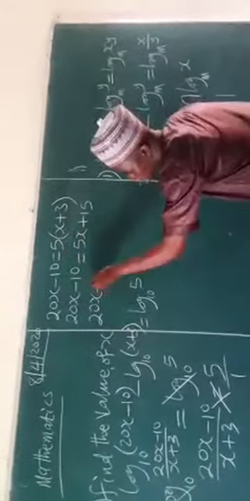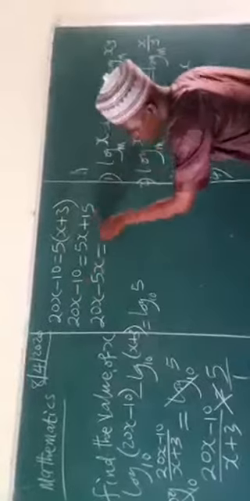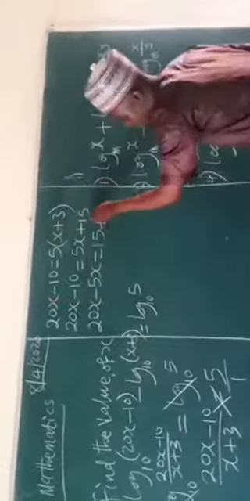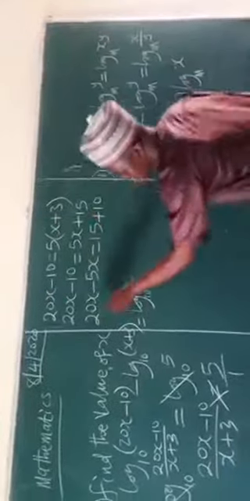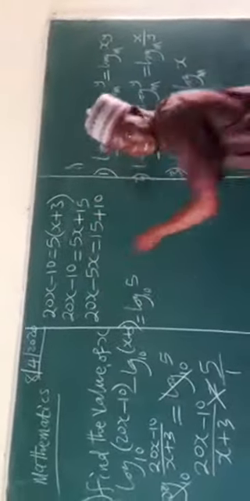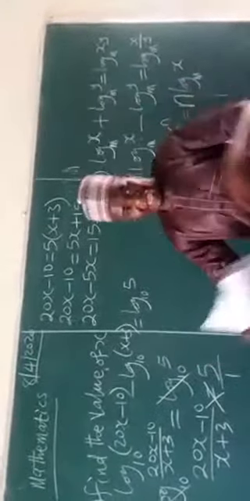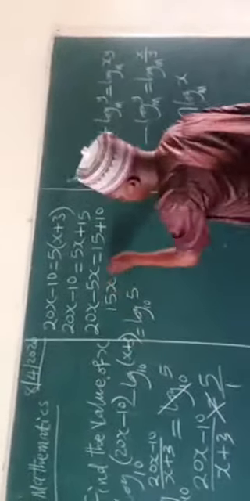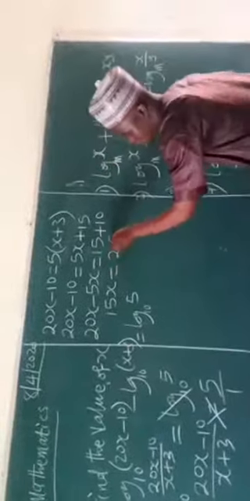So this is positive now, minus 5x equals 15. Then this is minus 10; going there, it will be plus 10. So now I have 20x minus 5x, which is 15x, equals 15 plus 10, which is 25.